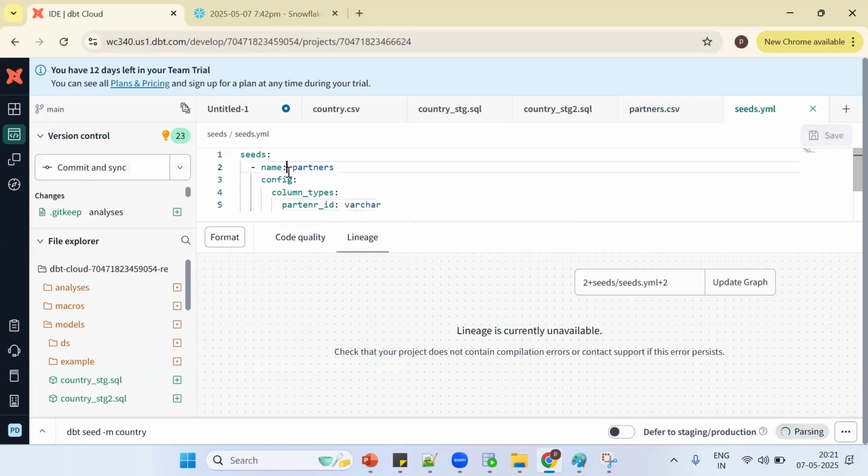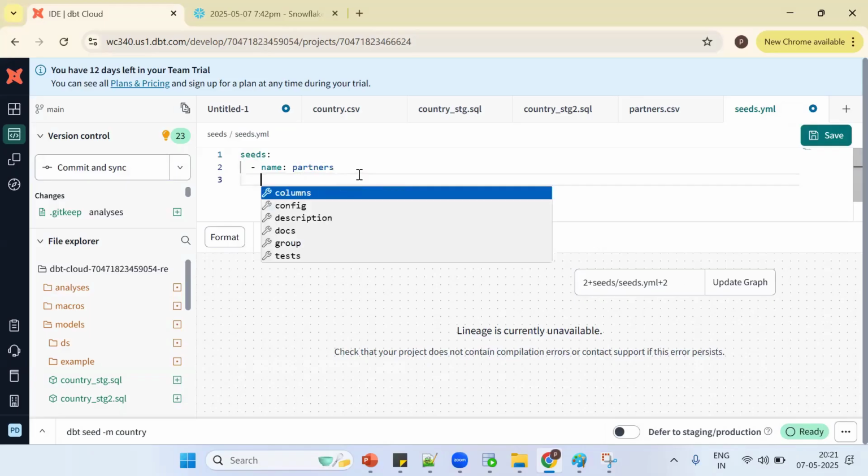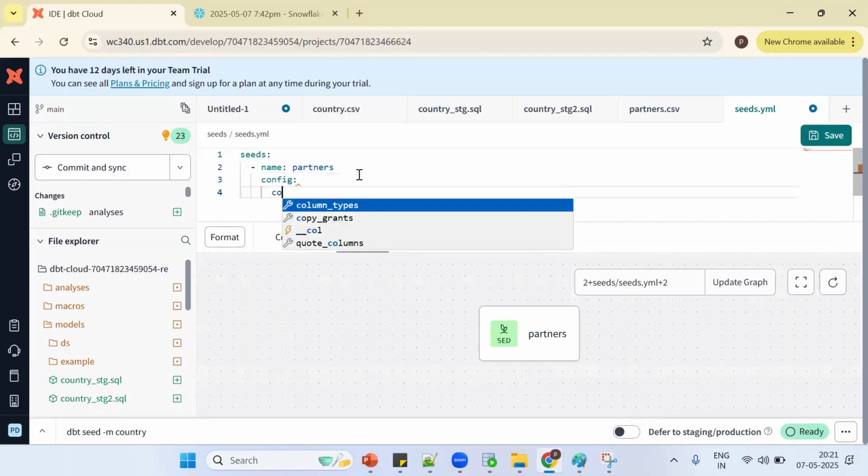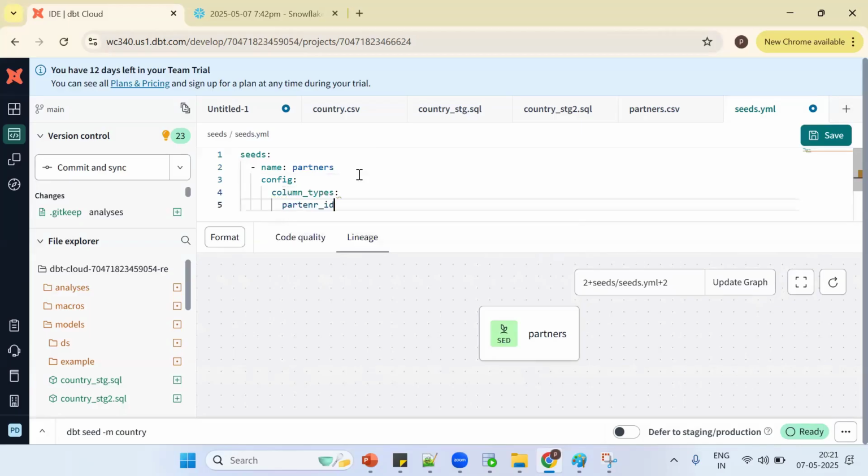It's a simple thing. If you're not able to understand, put seeds and it will be automatically populated. Now what is the seed name? Partners. Next, go for configuration. Now what is the issue? Column type. Which column are we having an issue with? Partner ID. What do you want to say about partner ID? Treat it as a varchar. Save it. Always save it.